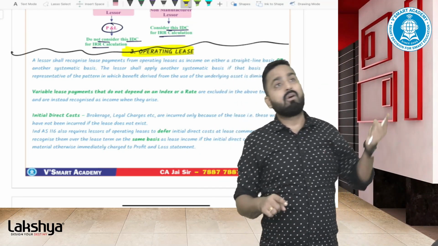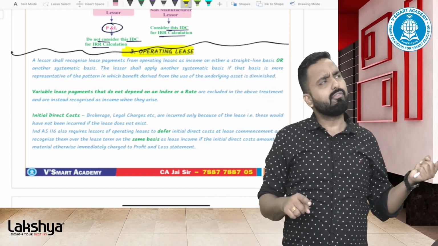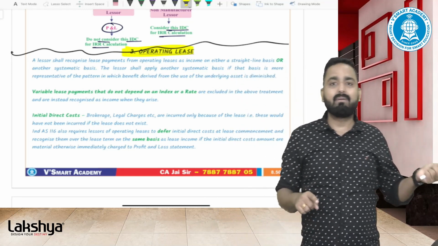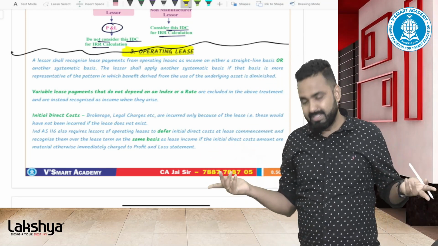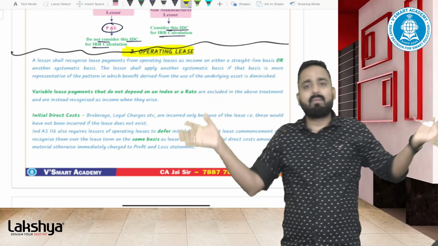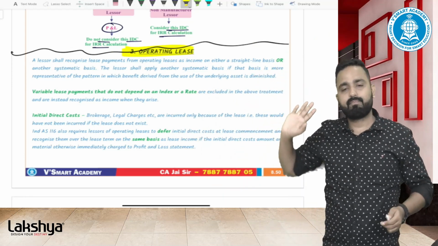COGS will be carrying amount of PPE, carrying amount of asset if any, minus present value of UGRV. That's it. This is the entire summary for lessor. Now,